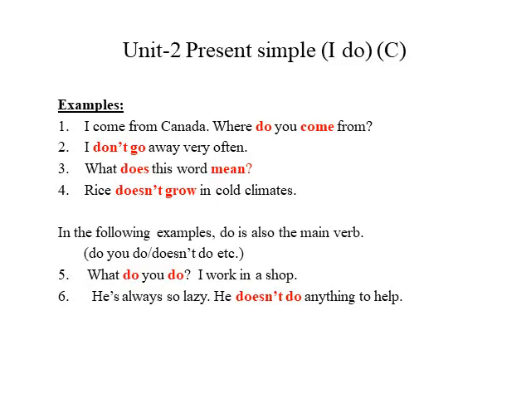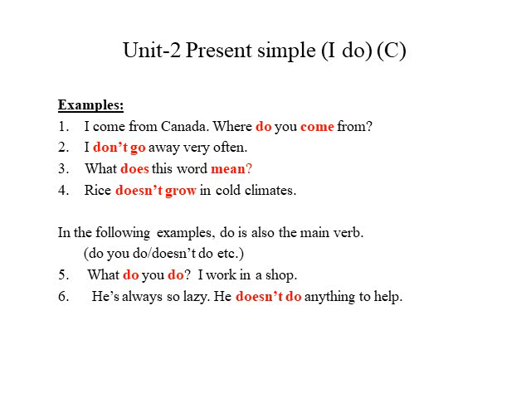In the following examples, do is also the main verb. Sometimes do is also the main verb. See the examples. What do you do? Here the first do is the auxiliary verb which we bring before the subject, do you, but the second do is the main verb. It means doing something.